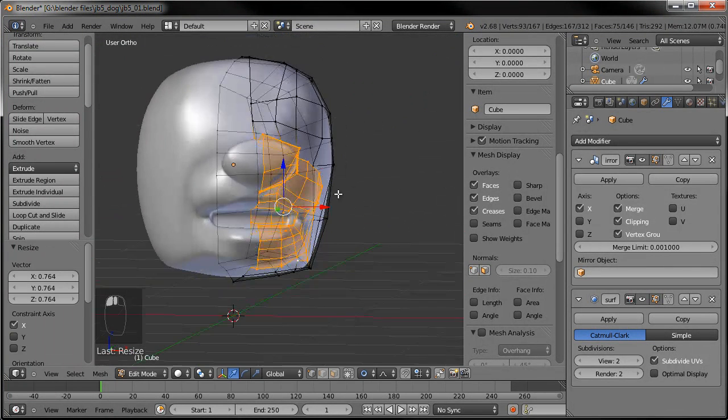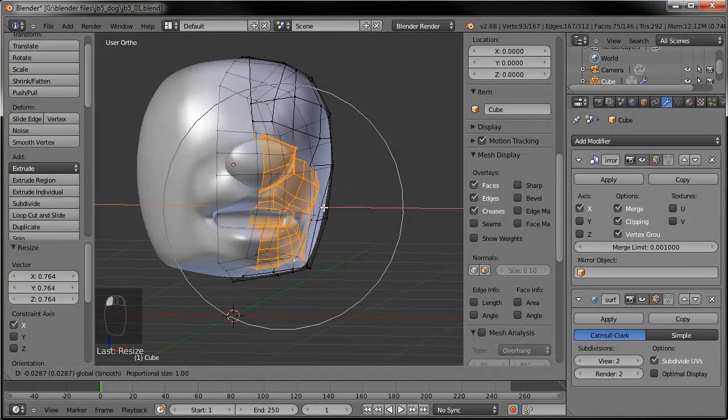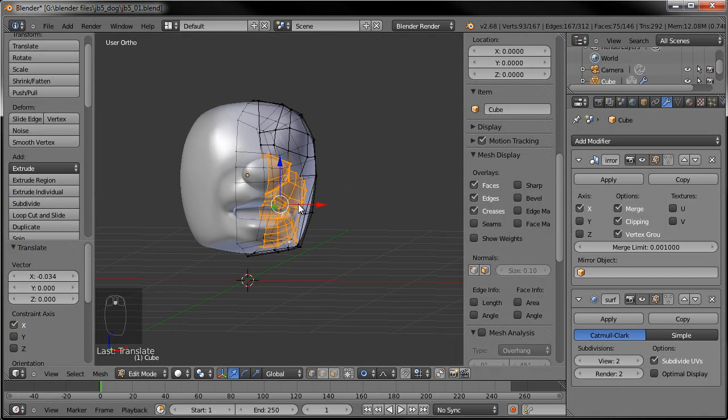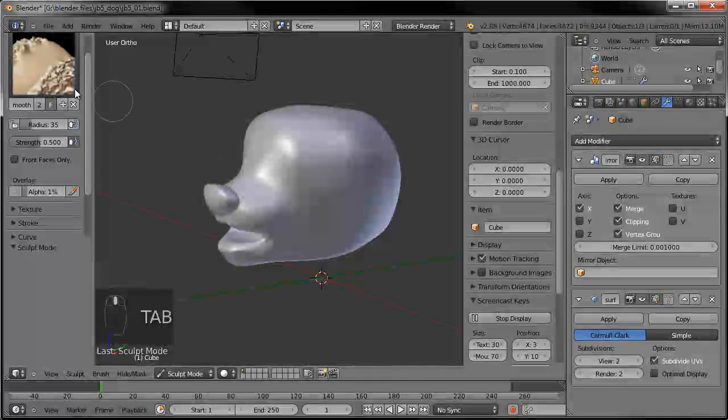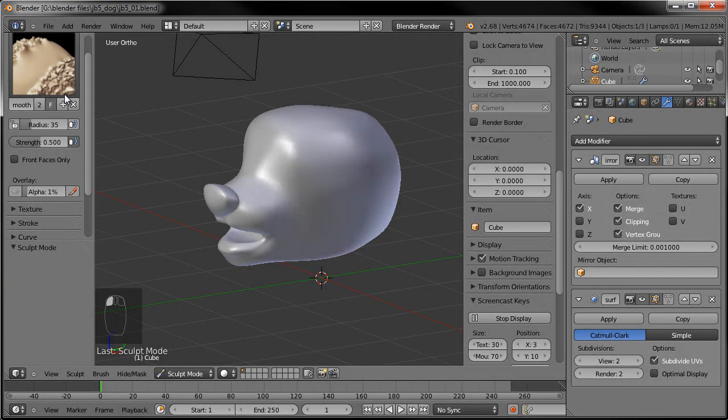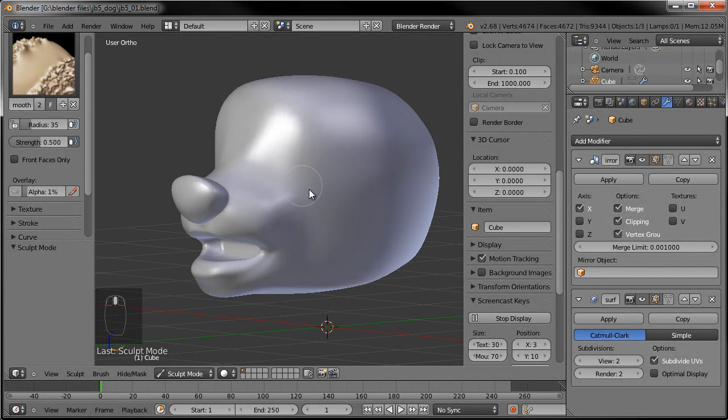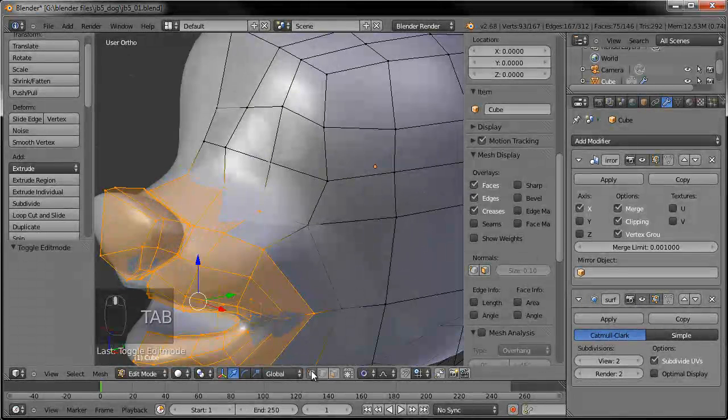So let's go about right there. Maybe make it a little skinnier, drag it towards the center. And there we go. All right, let's go ahead and save that. And now we'll go ahead and jump in and, like I said before, do the eye sockets.